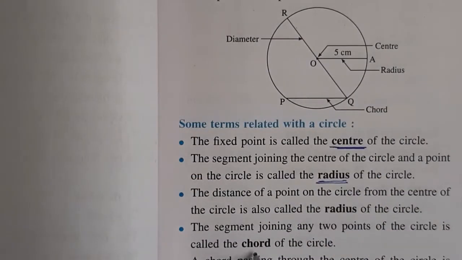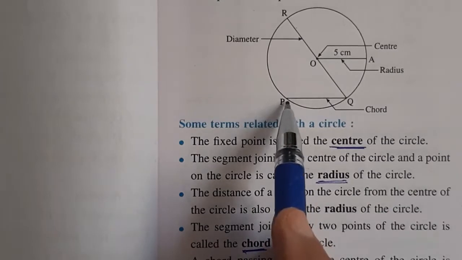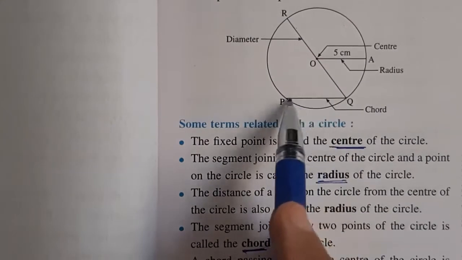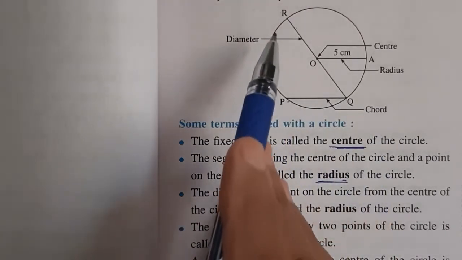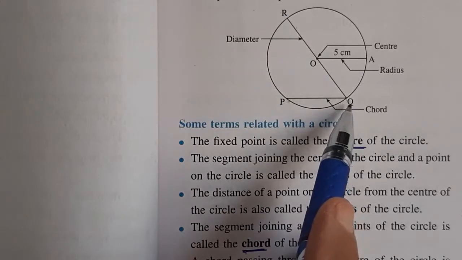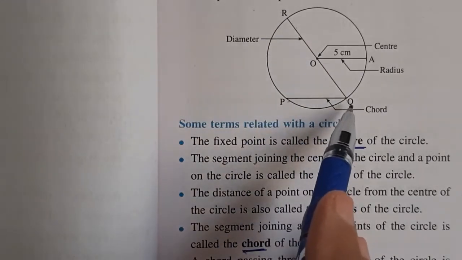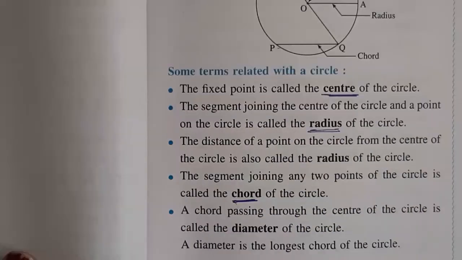Next concept is chord of the circle. The segment joining any two points of the circle is called a chord of the circle. We can observe here that points P and Q, these 2 points are on the circle, and the segment joining any 2 points on the circle is called a chord of the circle. Now R and Q, this is also a chord of the circle, and RQ is called a diameter of the circle. Diameter is the biggest chord of the circle.